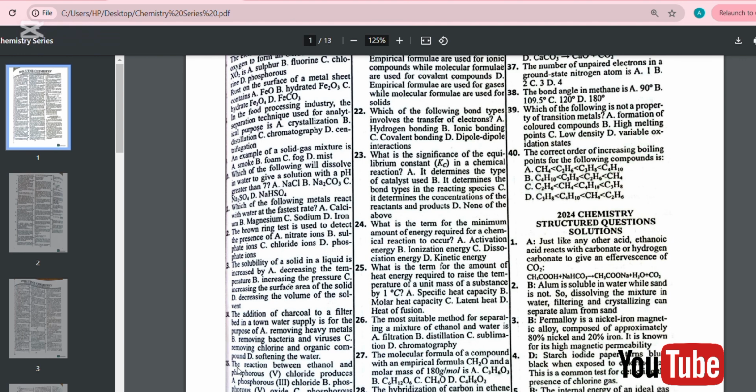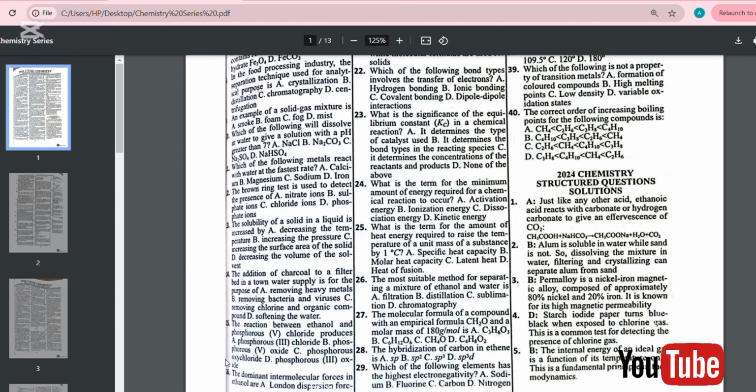Number 15. The reaction between ethanol and phosphorus pentachloride produces A, phosphorus trichloride, B, phosphorus pentachloride, C, phosphorus oxychloride, and D, phosphorus trioxide. The answer to question number 15 is C, which is phosphorus oxychloride.